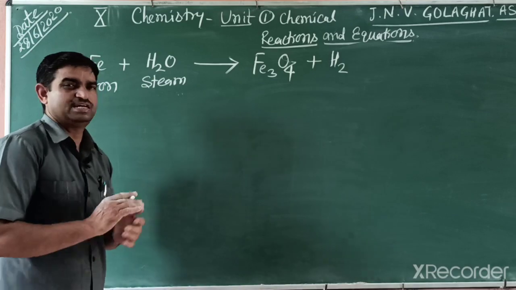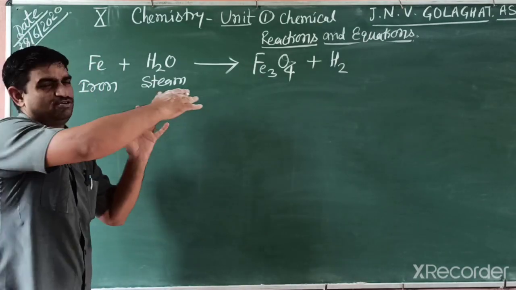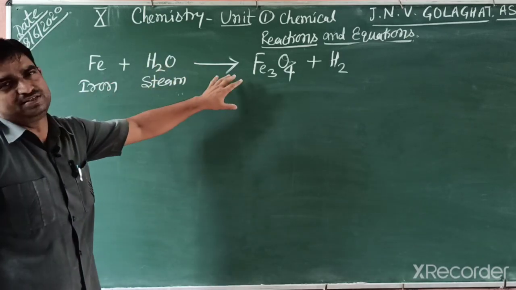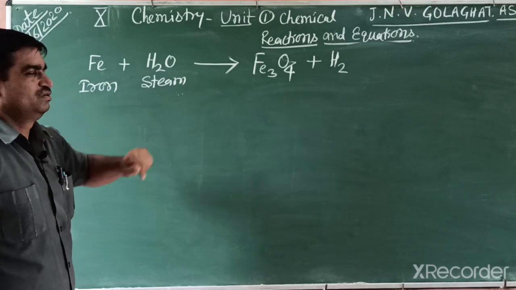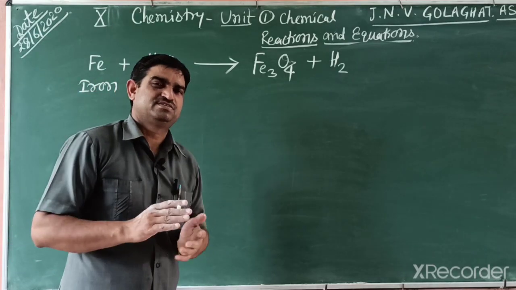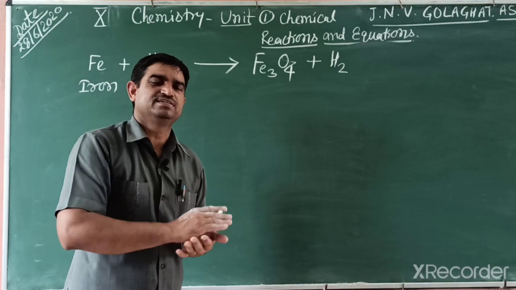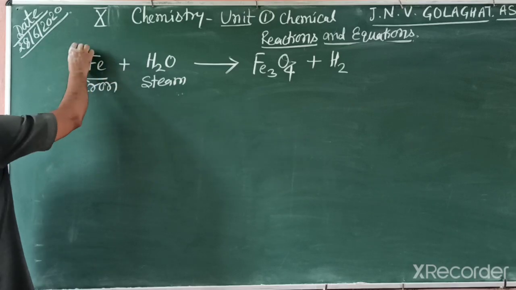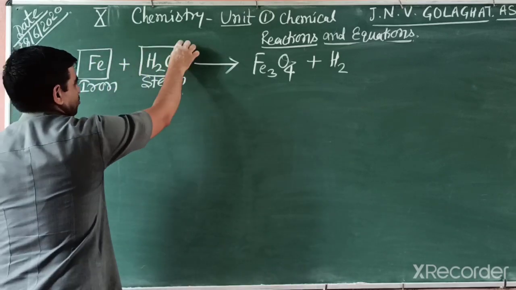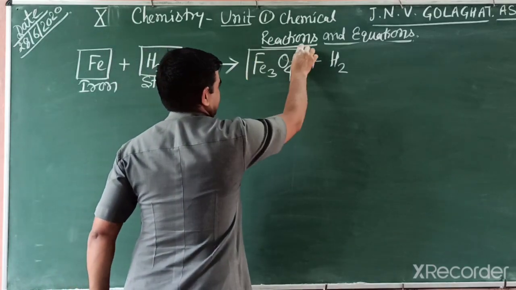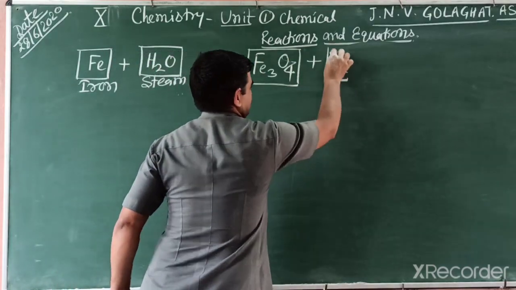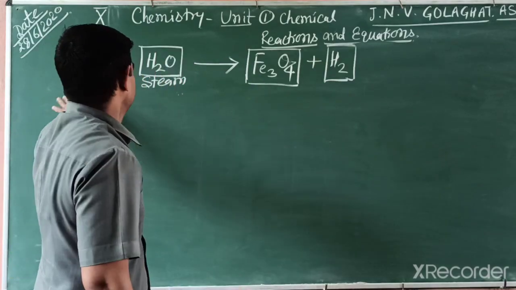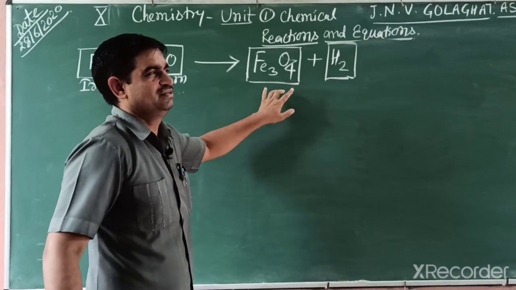At the first step of a reaction, we have to write a skeleton of the reaction, meaning in symbolic representation we have to write. So this one is a skeleton of a reaction, like a backbone. After that, in the first step, after writing a skeleton, we make a box in this reaction. We represent all the reactants and products in a box. Why do we put it in a box? The first step for balancing a reaction, we put the skeleton of the reaction in the box.